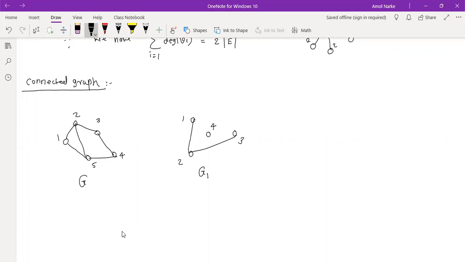Can someone tell me why it is not connected? What do you think about that? Okay. So very simple. We need to find a path from any vertex to any other vertex. If there exists at least one path from any vertex to any vertex, then that graph is connected. And if there is no path from any one vertex to another vertex, then the graph is not connected.